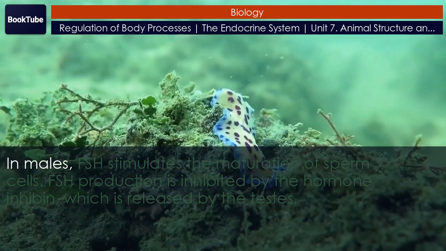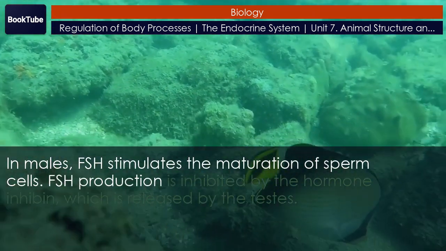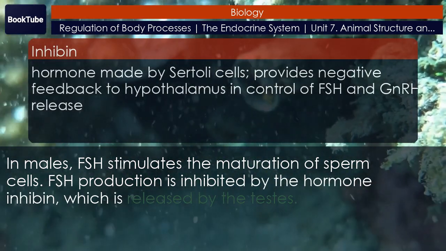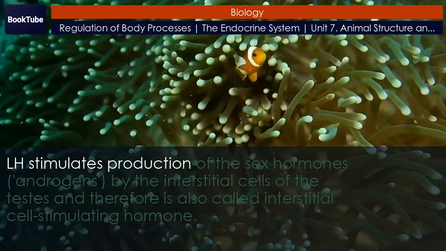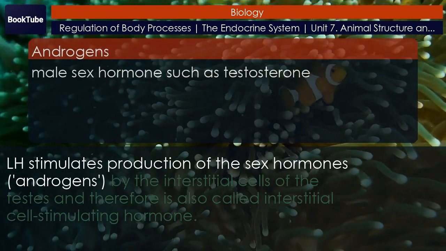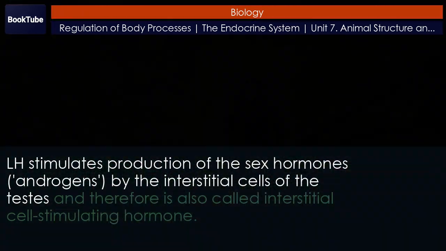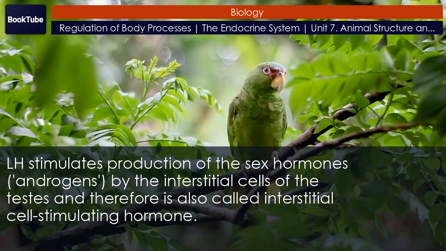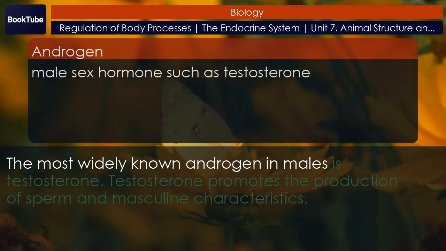In males, FSH stimulates the maturation of sperm cells. FSH production is inhibited by the hormone inhibin, which is released by the testes. LH stimulates production of the sex hormones, androgens, by the interstitial cells of the testes and therefore is also called interstitial cell stimulating hormone. The most widely known androgen in males is testosterone.